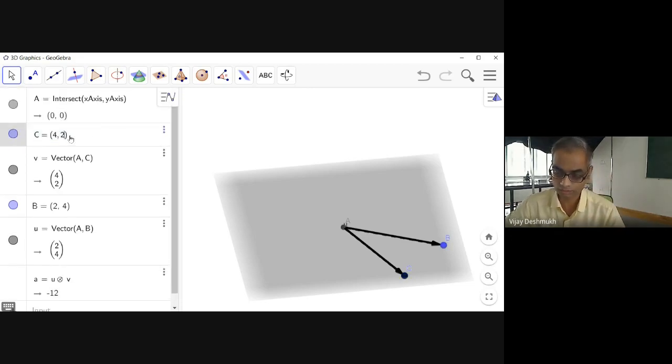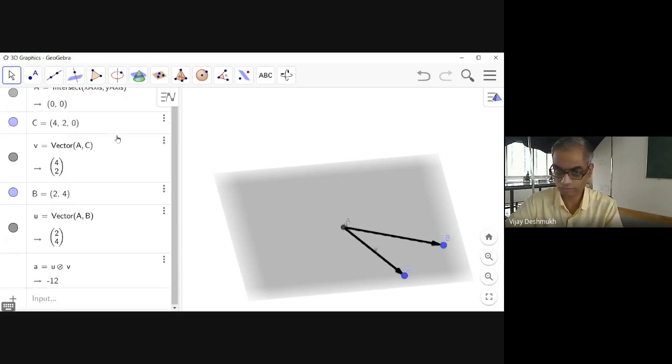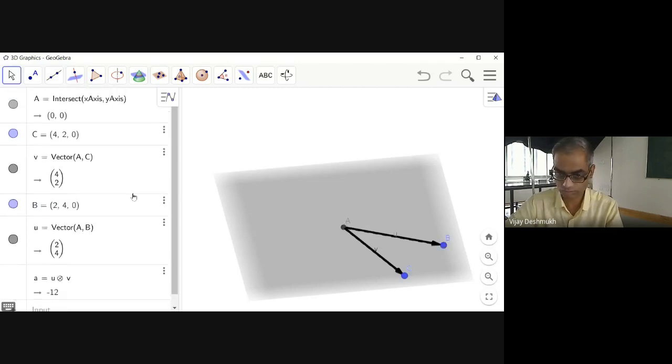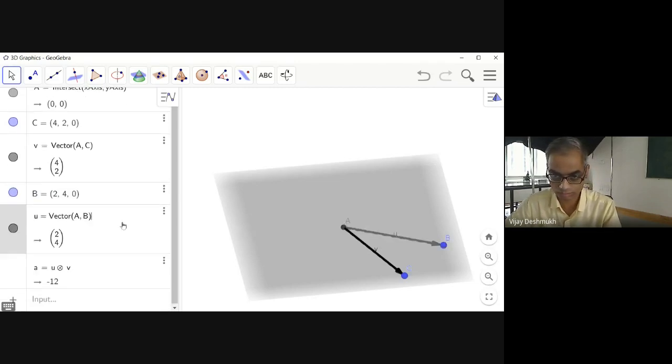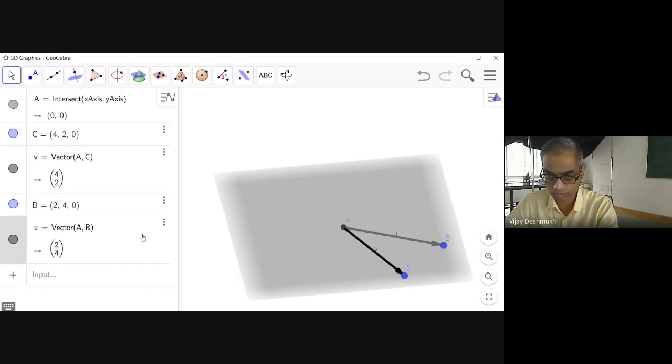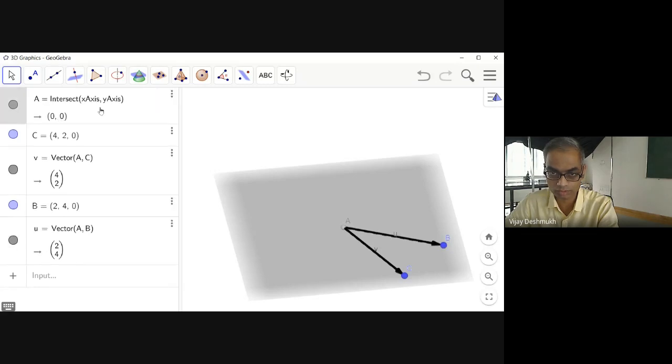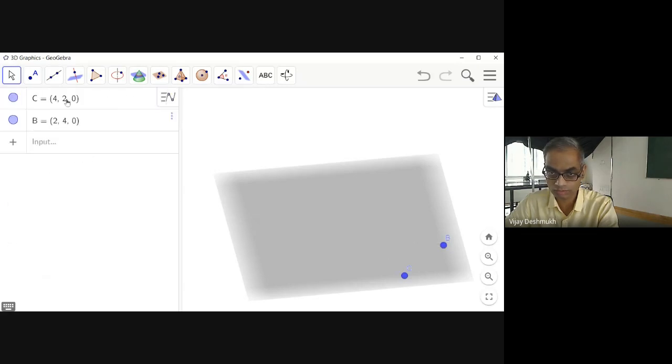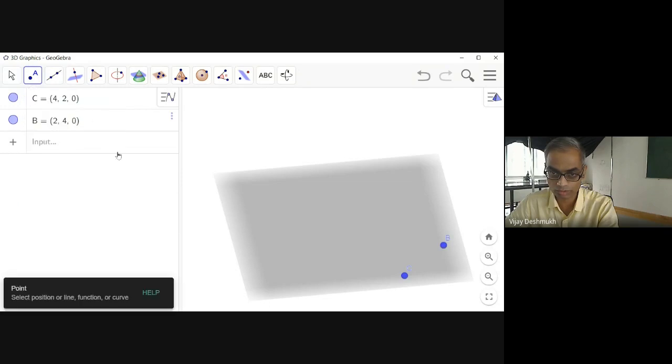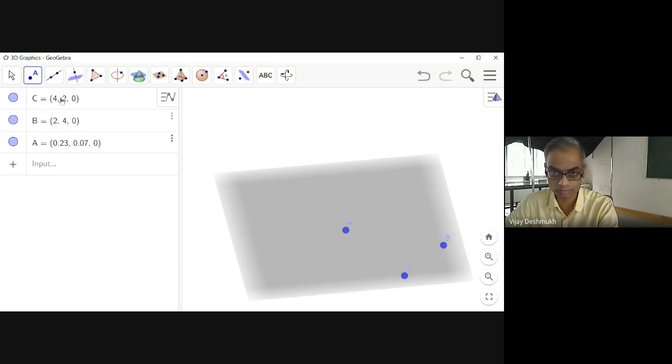Point C is 3 dimensional, and point B is 3 dimensional. And then point A here.